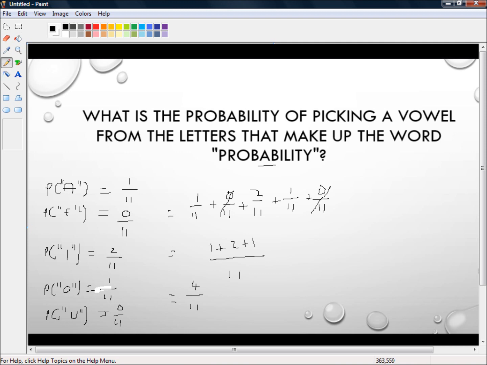Right, so our probability is 4 out of 11. Another way we could check is just to have counted the number of vowels. So we've got 1, 2, 3. So I'll make that clear. That's 1, 2, 3, 4 out of 1, 2, 3, 4, 5, 6, 7, 8, 9, 10, 11. So 4 out of 11 is the correct answer.